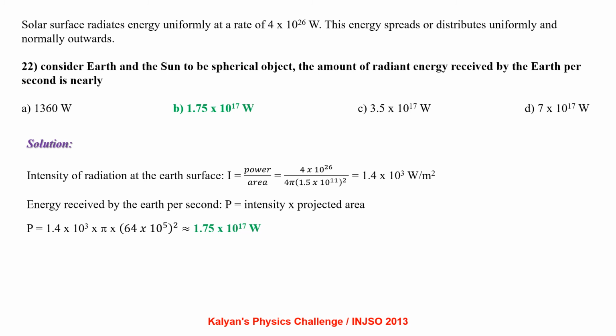Intensity of radiation at Earth's surface, I equal to power by area, that is 4 into 10 power 26 by 4 pi r square, which comes out to be 1.4 into 10 power 3 watt per meter square. Energy received by the Earth per second, that is nothing but power, equal to intensity into projected area, that is power equal to 1.4 into 10 power 3 into pi into r square. Radius of the Earth is 6400 km, which comes out to be approximately 1.75 into 10 power 17 watt.